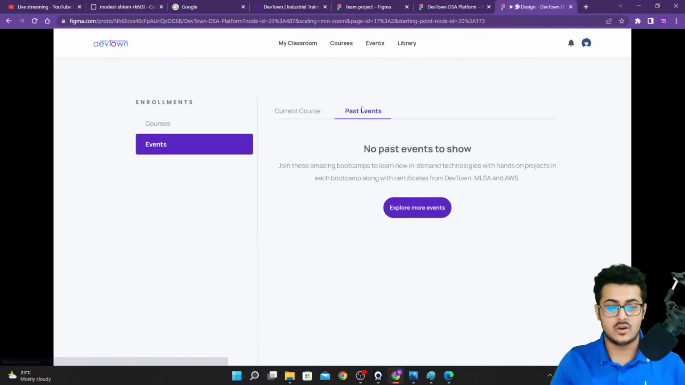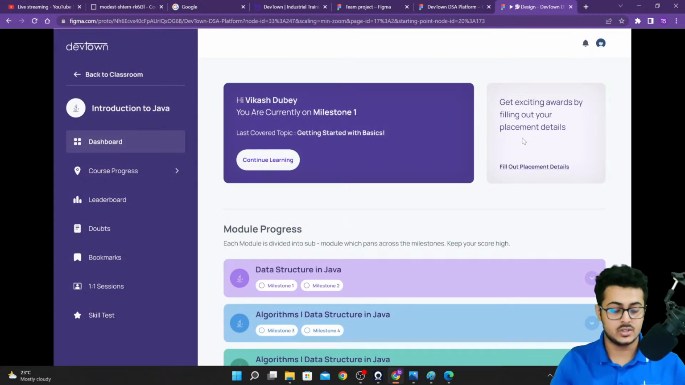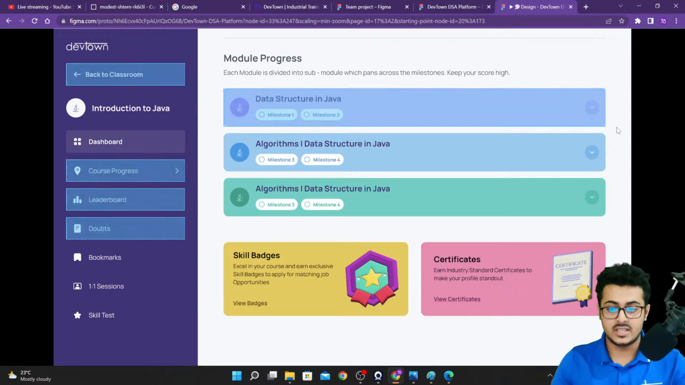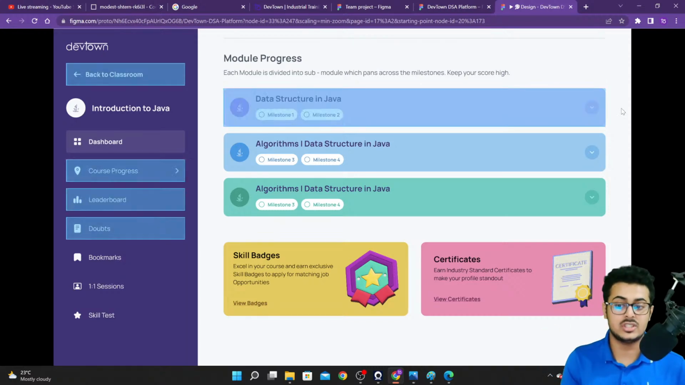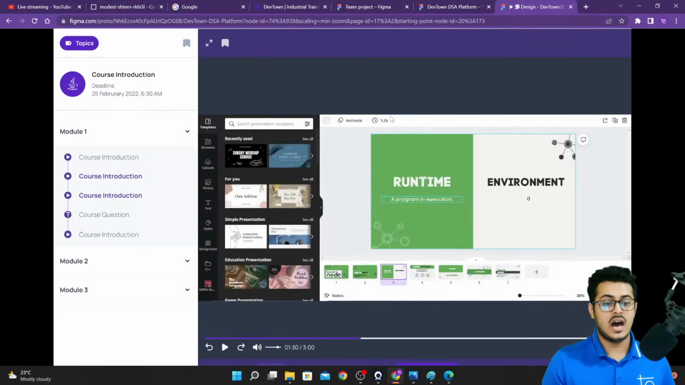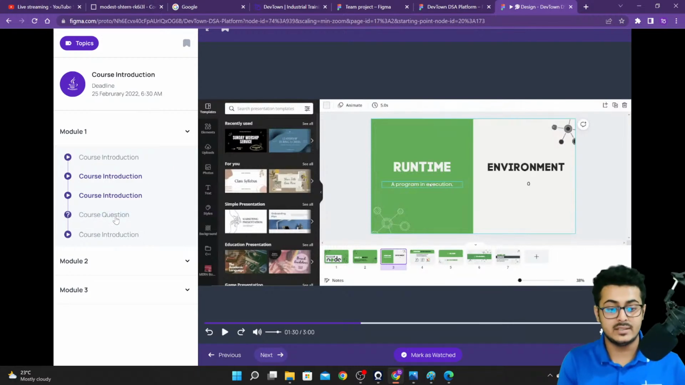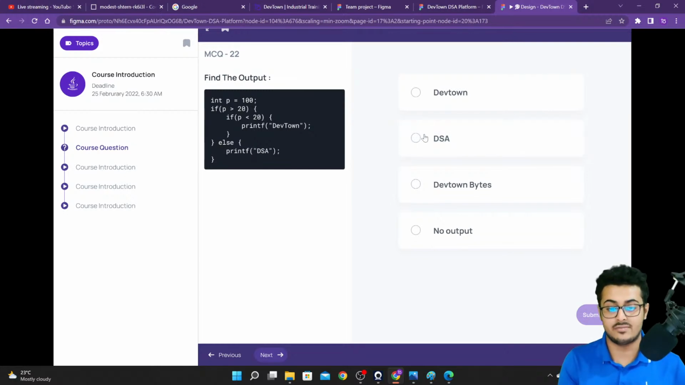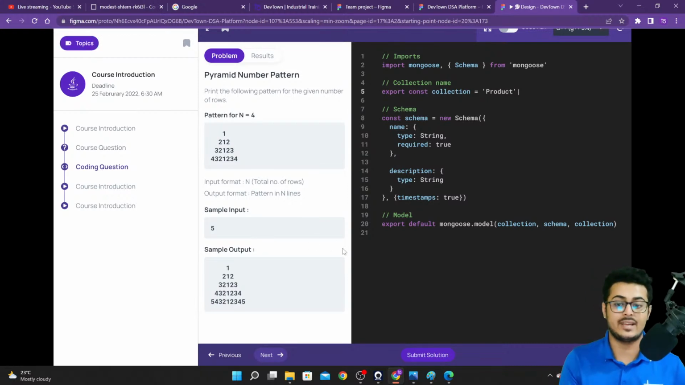If I want to check out the past events, I can. If I want to go back, I can go to courses. I can see enter batch right over here, and it will take me to the website itself. So this is how it functions. This is just images that have been compiled with each other. These are not websites. Now this will be sent to our development team, who will then be tasked with developing this entire thing. That is how the entire thing works.